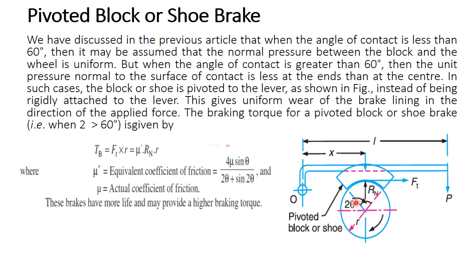If 2 theta is greater than 60 degrees, then in place of mu we can use mu dash, which is equal to 4 times mu sin theta divided by 2 theta plus sin 2 theta.